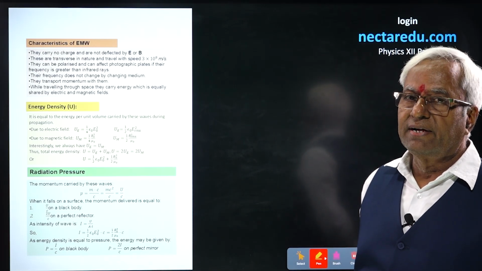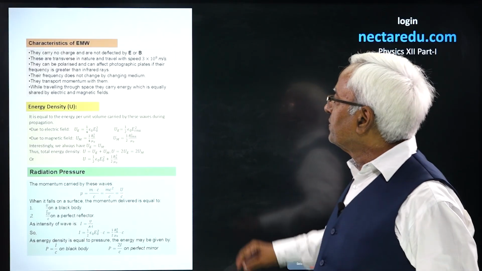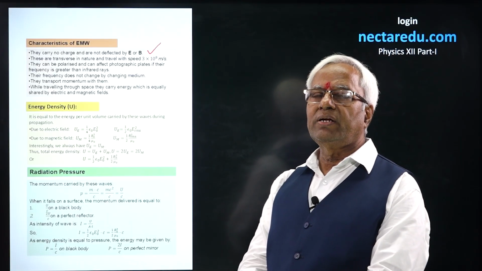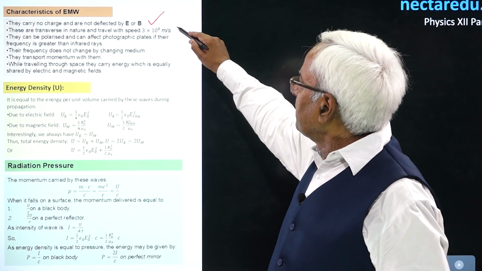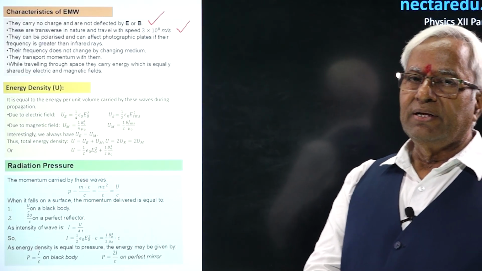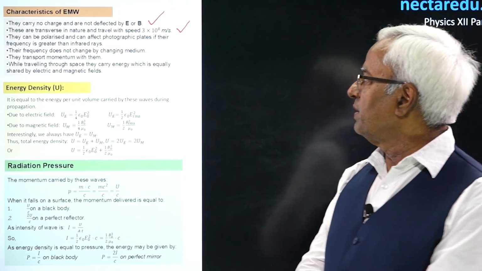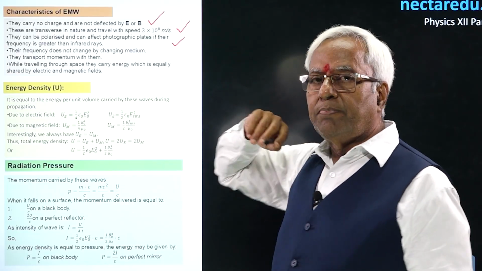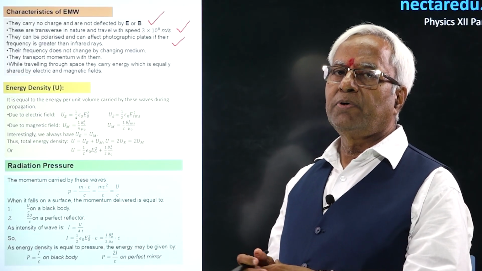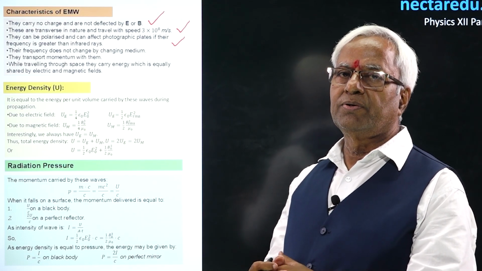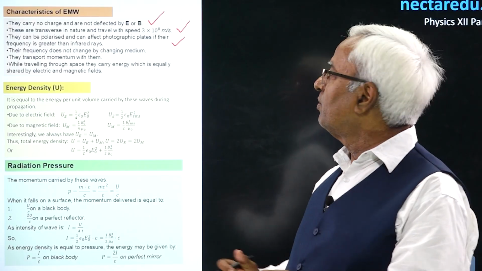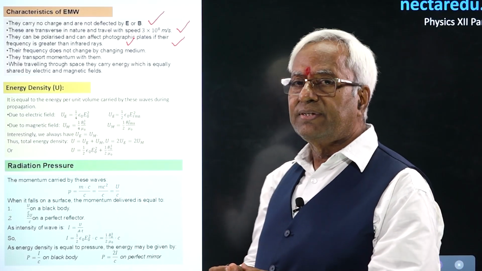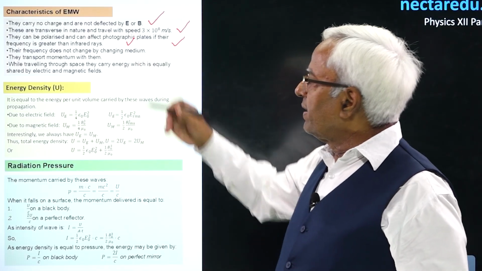Characteristics of electromagnetic waves. These waves have no charge and so these are not affected by electric and magnetic fields. These have the speed 3 × 10^8 meters per second and their nature is that of a transverse wave, unlike sound which is longitudinal in nature. They can be polarized. Polarization is possible with electromagnetic waves only because they are transverse, and they also affect the photographic plates, but the condition for that is their frequency needs to be greater than that of infrared rays.